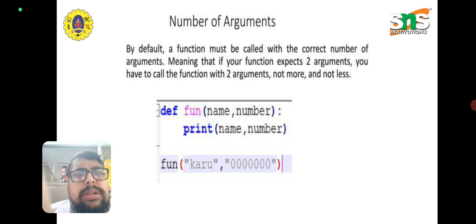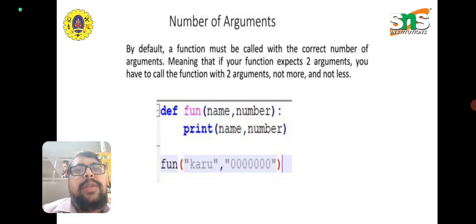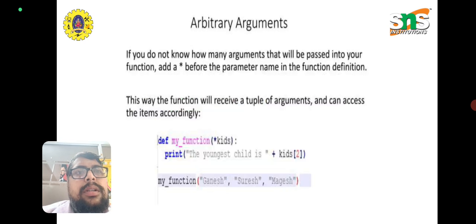Karu and 1000. The name is nothing but Karu, which is represented in the variable name. Next, the number 1000 will be present in the variable number. So we are passing default values to the function.